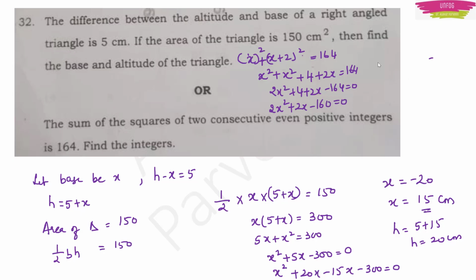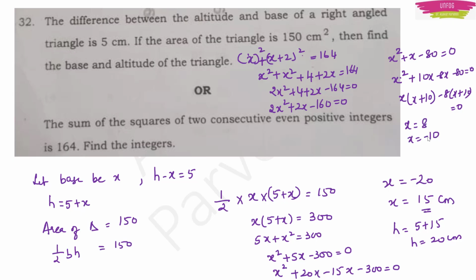Now I can easily divide the entire equation by 2 so that I get x square plus 2x minus 80 is equal to 0. So here I can write it as x square plus 10x minus 8x minus 80 is equal to 0. Then I can do grouping. I can write x into x plus 10 minus 8 into x plus 10, right? So this is equal to 0. So my values of x will be 8 and minus 10.